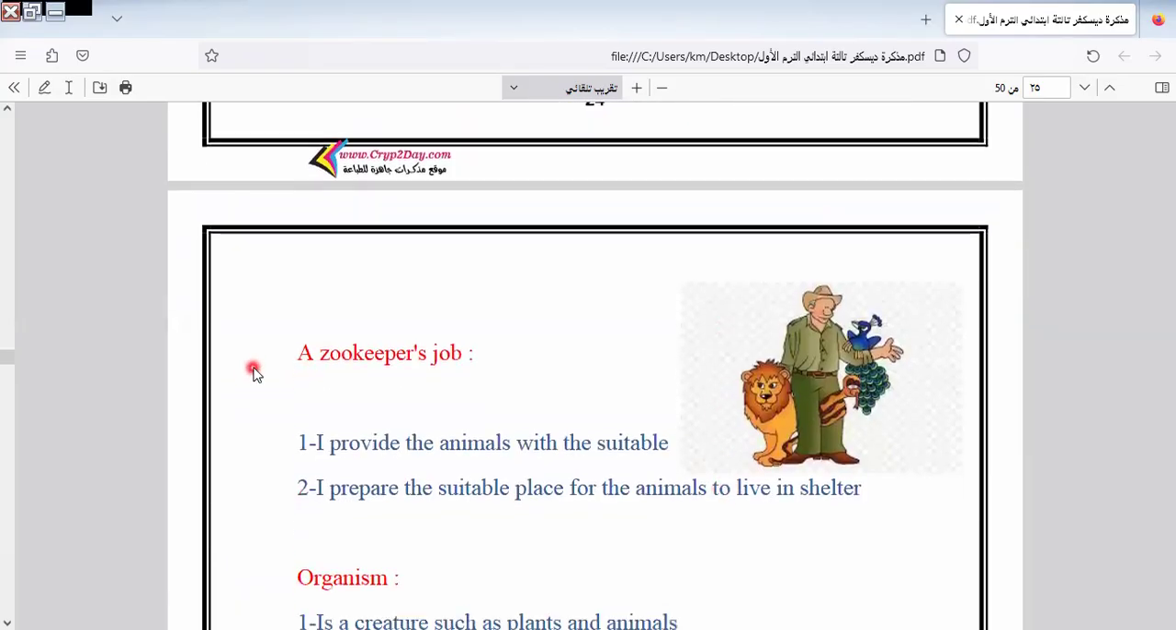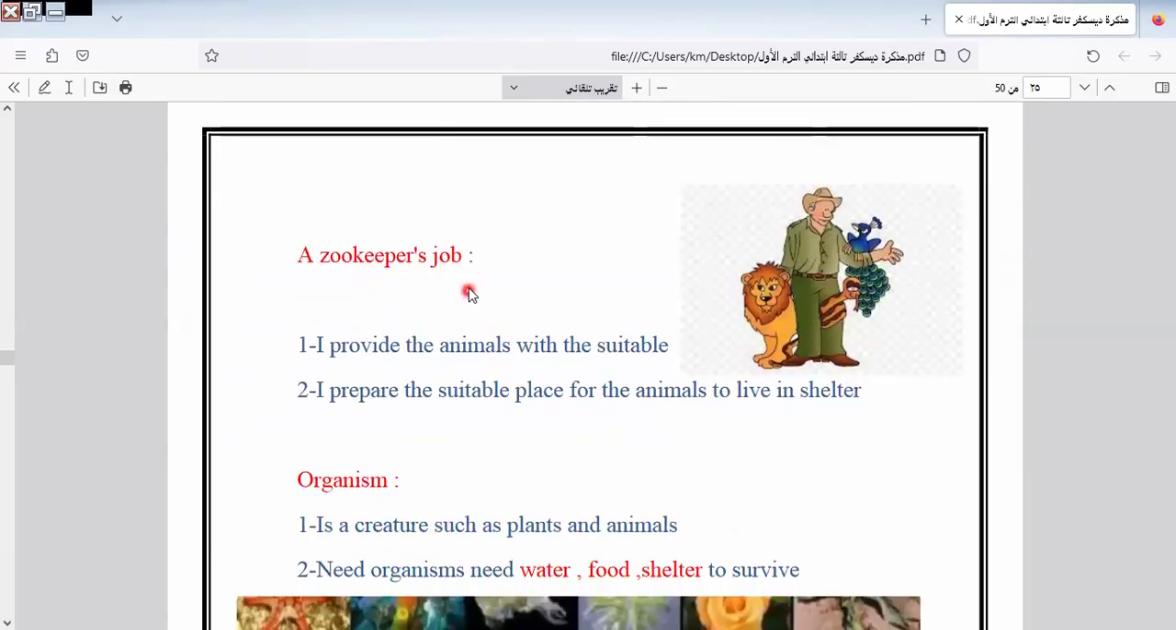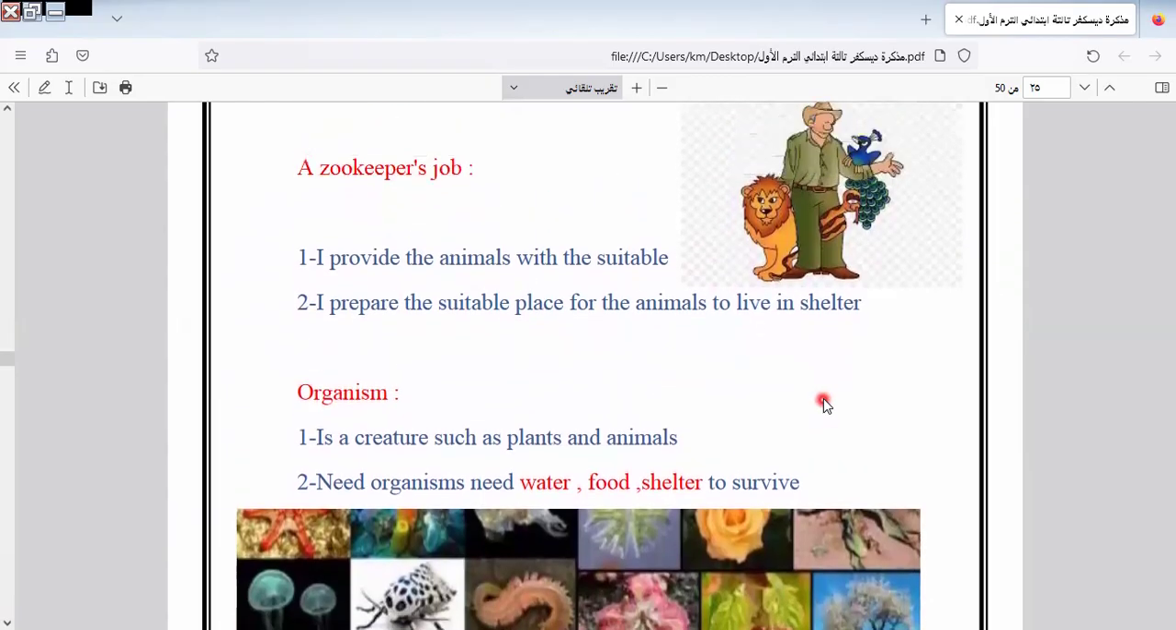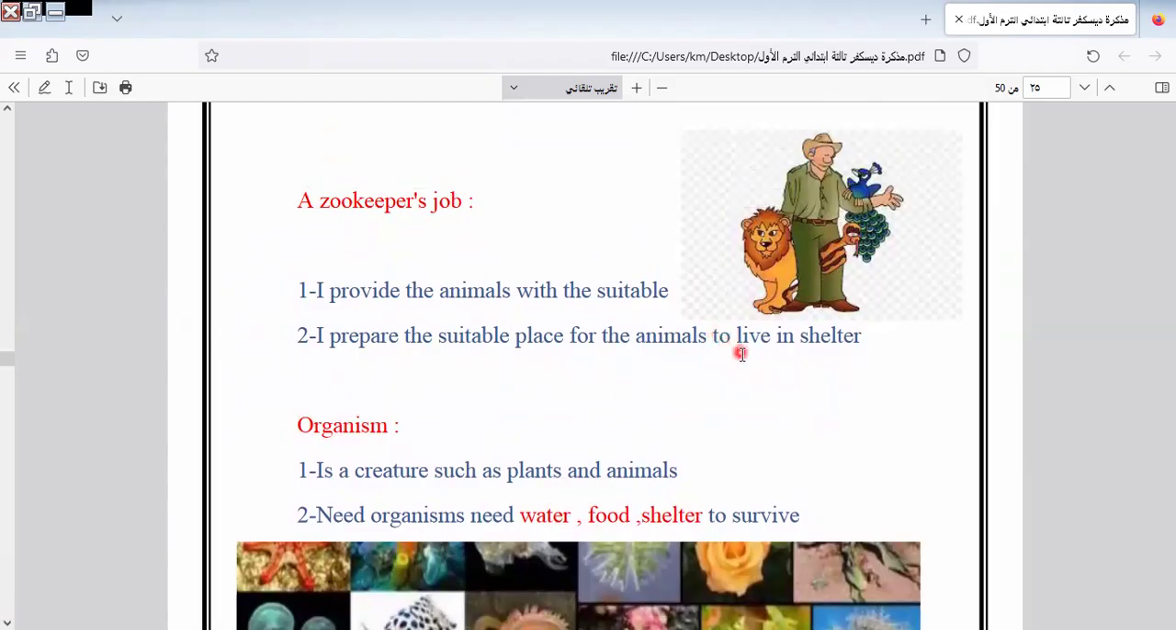Here we have the zookeeper's job. What is the zookeeper doing? I provide animals with suitable shelter. I prepare the suitable place for animals to live in. This is the one who helps animals to live in a suitable shelter and gives them suitable food.